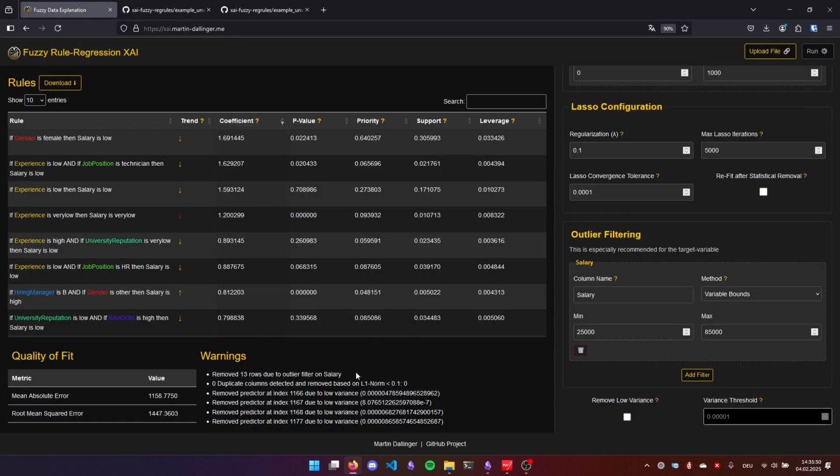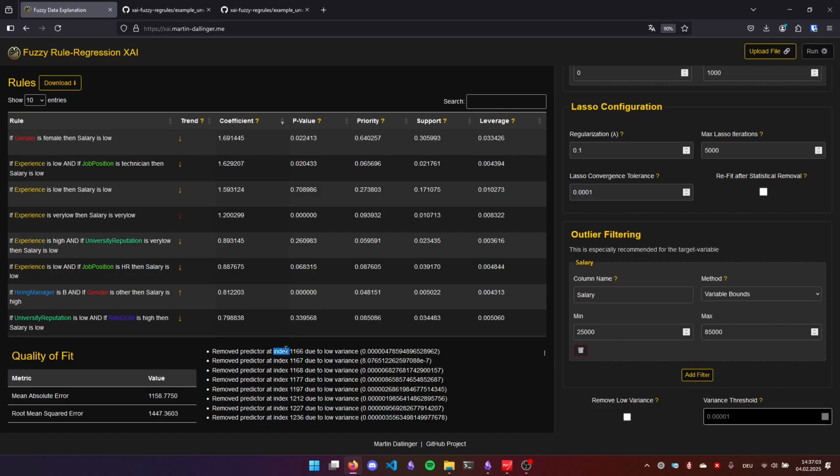Okay, now as I promised, let's now lastly look at the warnings. Already explained the first one. Then we have no duplicate columns. This is good. Duplicate columns would indicate that the rules are the same, meaning that they have the same values. Then priority decides which rule is named. So actually they represent the same numerics across all the samples, but in essence they have different titles and different names. So there might be overlaps, and we also state the overlap later in the warnings. This is also explained in more detail on GitHub.